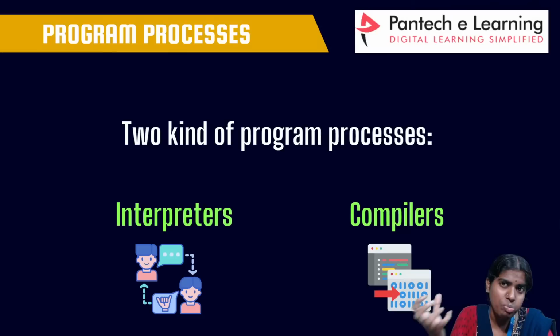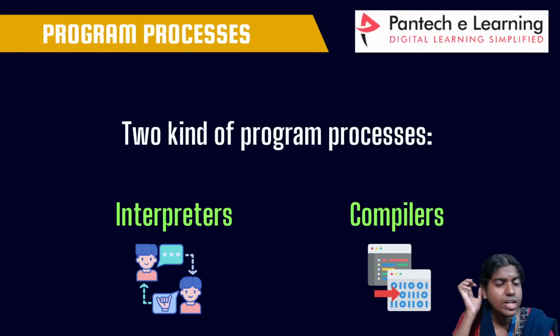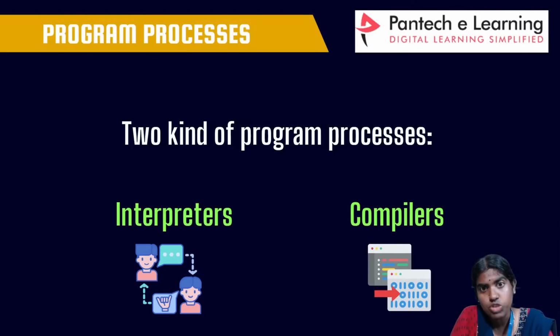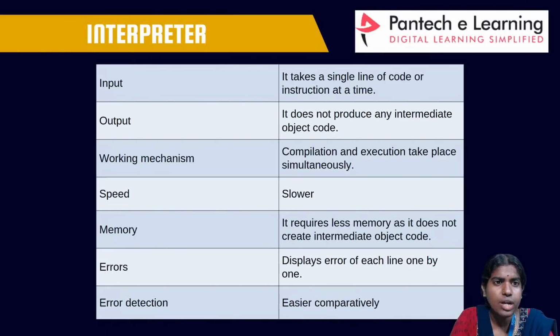So what do you mean by programming process? For example, whenever I am building some bigger application, as I was telling you, everything is becoming online, and a number of online transactions are happening. You can imagine Amazon, Flipkart and many other websites. The number of online transactions is increasing day by day. So whenever I am going to build some website, I need some programming process. We have two different kinds of programming process, one is called an interpreter and one more is called a compiler.